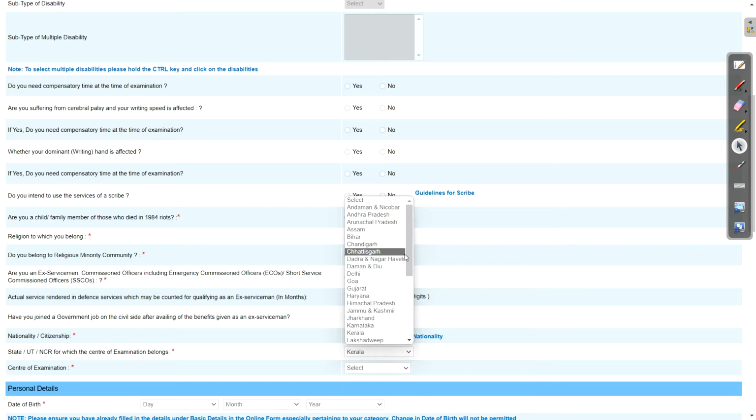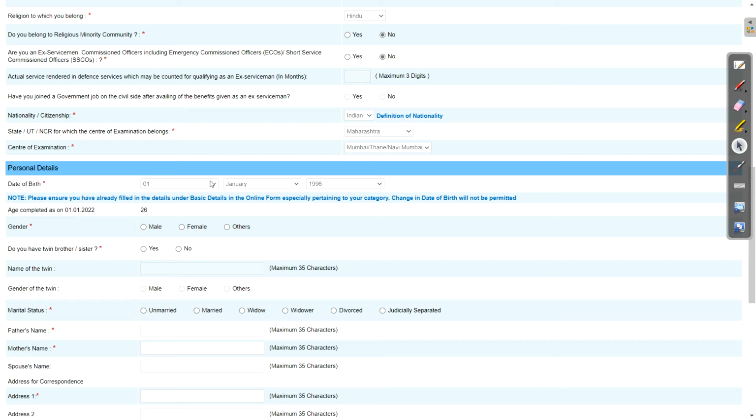Okay, and now select your date of birth. Okay, here you will select date, month and year. You can see automatically they will calculate for you, so no need to calculate as well, because the age limit cutoff date is 1st January 2022. Okay, gender, select your gender carefully.